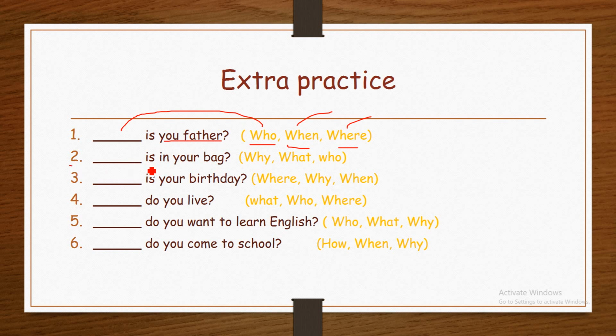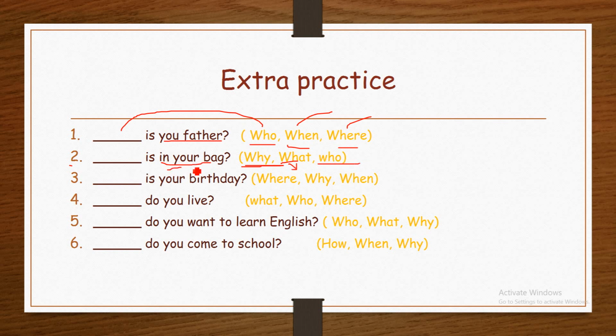Number 2. Blank is in your bag. Look at the answers. Why? We said why is used to ask about a reason. What is asked about an object or an idea or an action. Who is used to ask about a person.